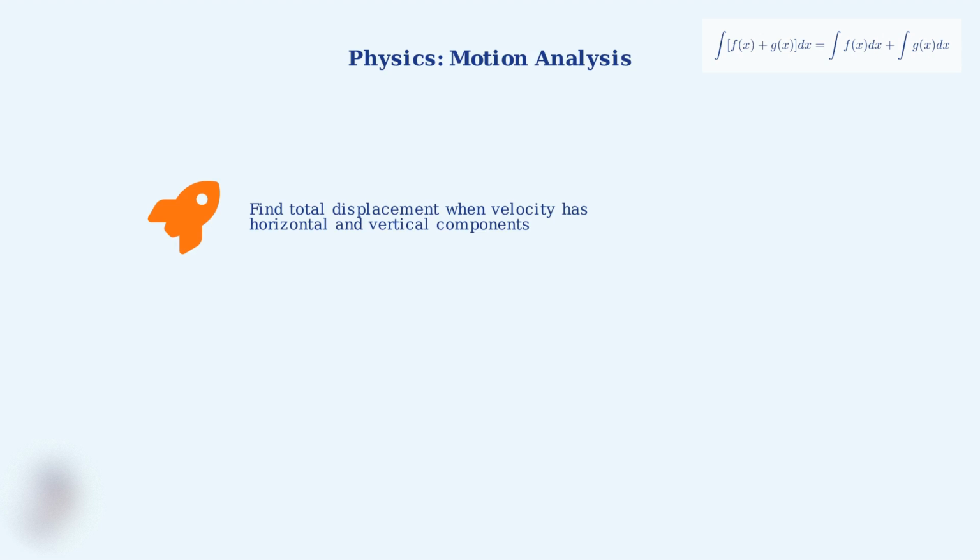Now that we've mastered the sum rule for integrals, let's explore how this powerful mathematical tool applies to real-world problems across different fields. In physics, the sum rule helps us analyze complex motion by breaking it into components. Consider calculating total displacement when an object has multiple velocity components acting simultaneously. If horizontal velocity is 3t and vertical velocity is 2t squared, we can find total displacement by integrating each component separately, then combining the results.